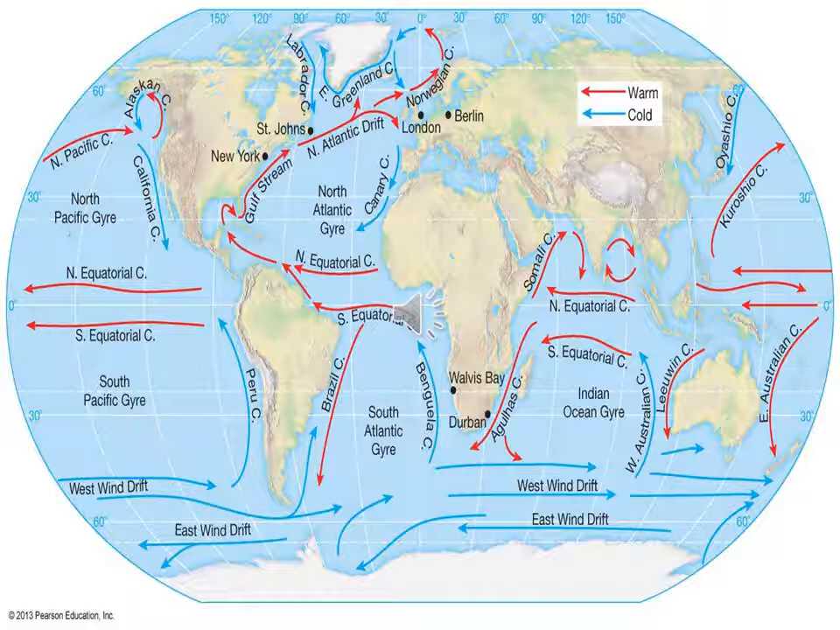Then the warm Kuroshio current plays a vital role in carrying a large amount of heat to the adjacent land areas and forms cloud cover that causes rainfall. Then the Alaska current, a warm current, keeps the seaports of Alaska open throughout the year.